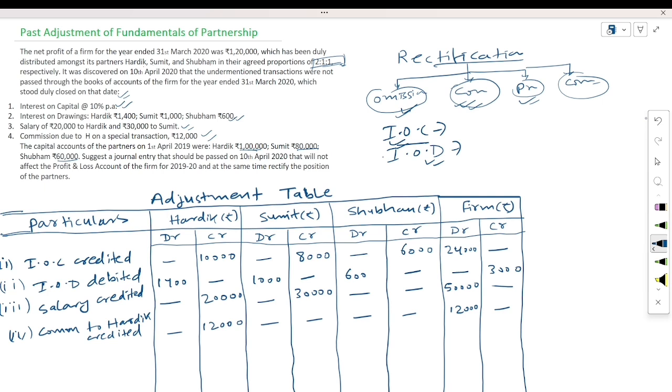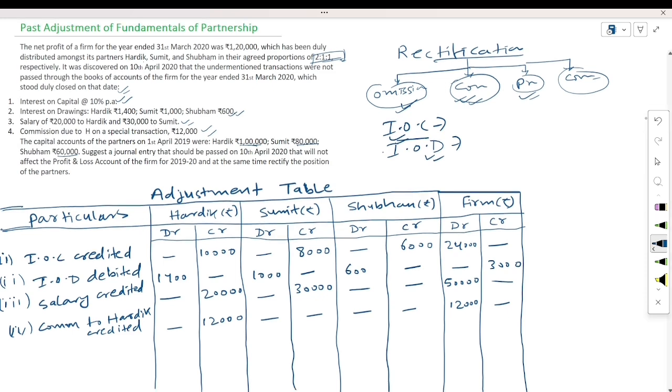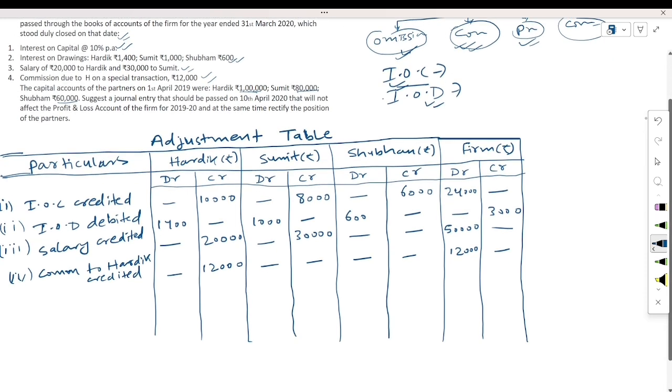Now what do we have to do? We have to make the balancing figure from the firm side, not the partner side. Remember this. First of all, we have to make the balance from the firm, and after that we will make the balancing figure from the partner side. Okay, see here. First of all, we will balance here.